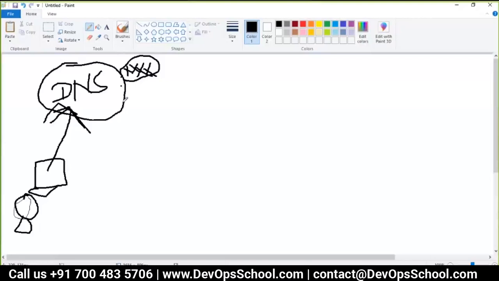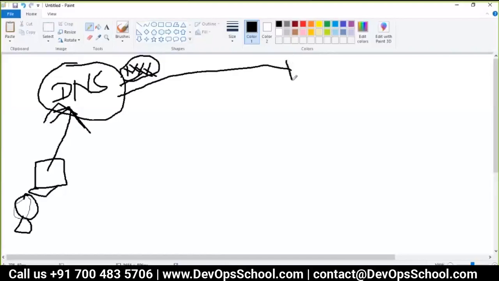So now when you get the IP address, that request travels to that particular IP address, to the particular ISP. Let's say if this IP belongs to China, it will travel to China's ISP provider, through multiple routing and fiber optics and whatever.